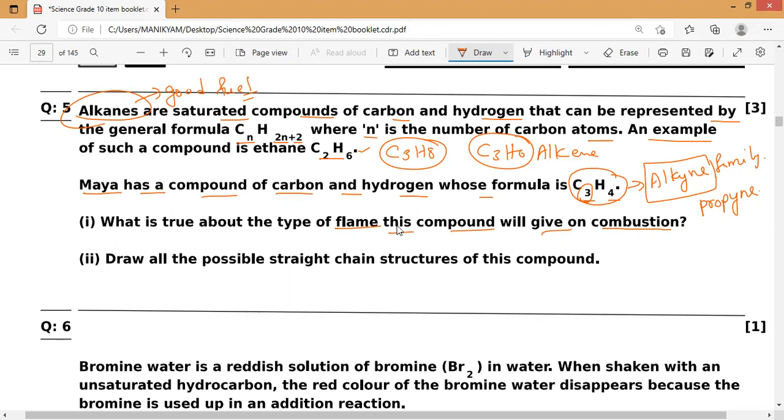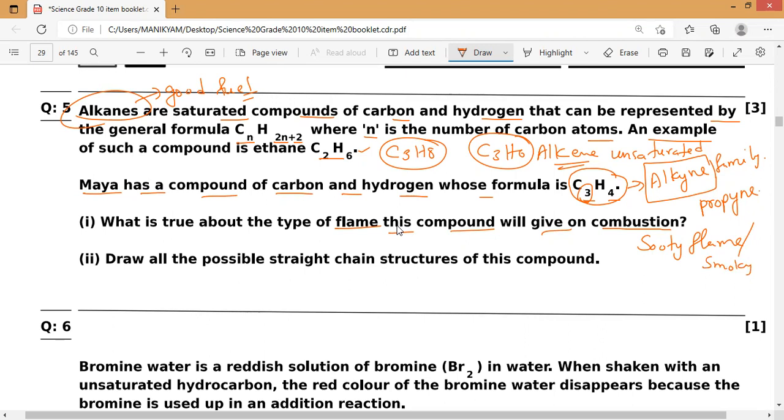But alkenes and alkynes are unsaturated hydrocarbons, so on burning they will burn with a sooty or smoky flame. Alkanes will burn with a non-sooty flame, but alkenes and alkynes will burn with a sooty or smoky flame. That is what you have to remember.